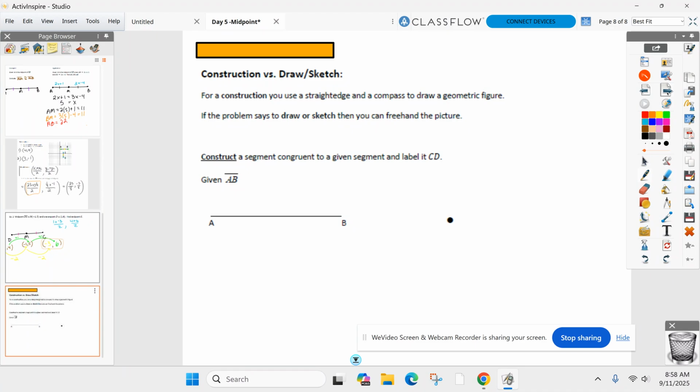Find some white space and start making what I call arc marks, where you put your compass point down on your paper and start swinging a couple arcs, just so you can get the feel of your compass. I recommend holding it at the top. Don't grip it tight. Have a loose wrist. Put the compass point down and just start turning your wrist a little bit. I am never going to have you do a full circle. The most I'll have you do is probably a half circle, probably even less than that. So you don't need to make a full circle.